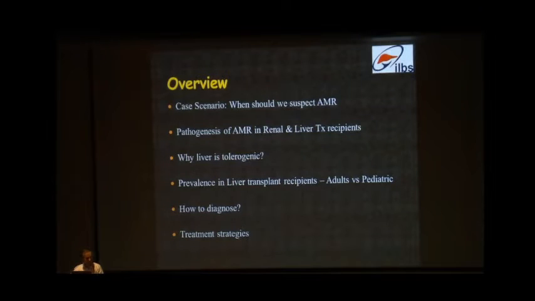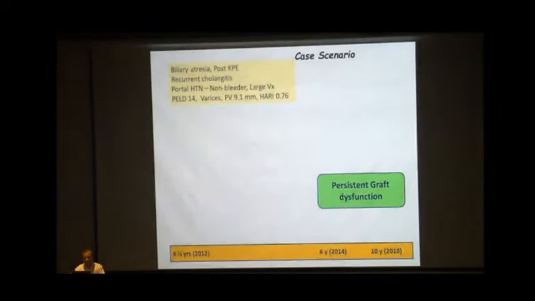So we do not have a confirmed case of antibody-mediated rejection, but with the case scenario which I am presenting, I will show when should we actually suspect antibody-mediated rejection, what is the pathogenesis, and why liver is a tolerogenic organ, and what is the prevalence of antibody-mediated rejection in liver transplant recipients, adult and pediatric, how to diagnose, and what are the treatment strategies.